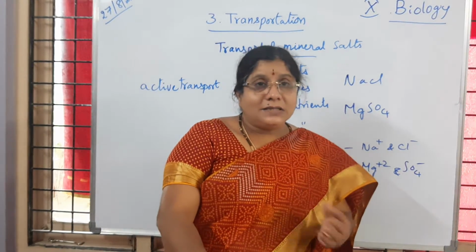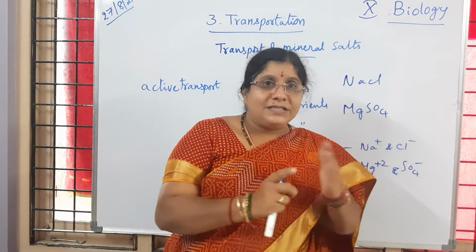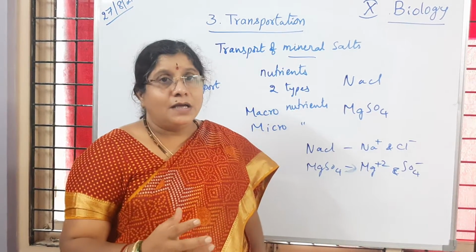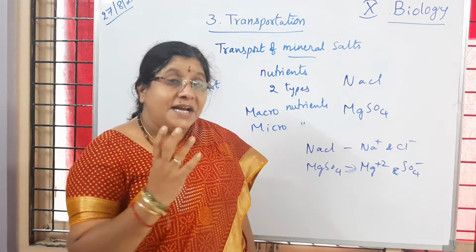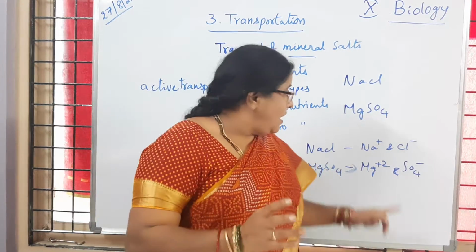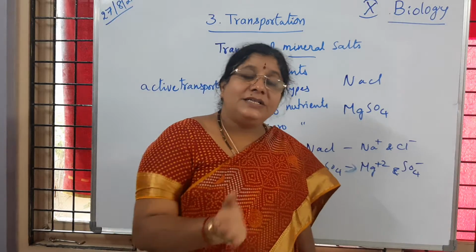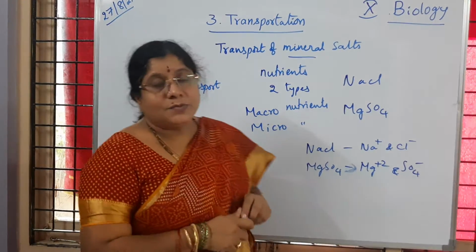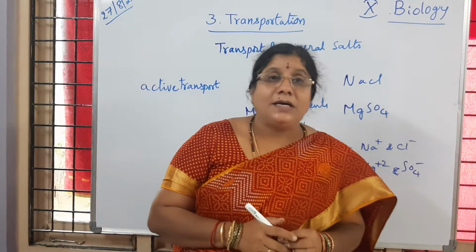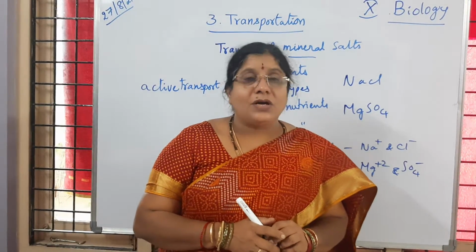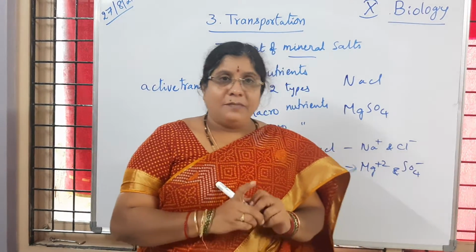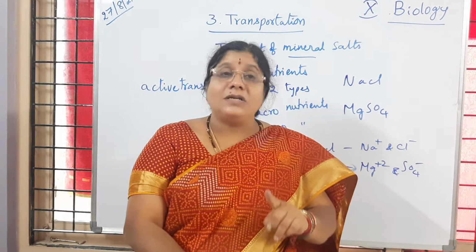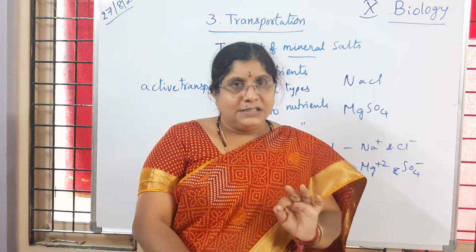So the ions are taken up from one cell to another cell. Gradient pressure is created. Have you followed? So energy is needed for that, to push these ions from one cell to another cell. That process is called active transport, and through active transport the transporting of mineral salts happens in the plants. Have you followed? So these mineral salts have to dissolve in water. Is it clear to you?